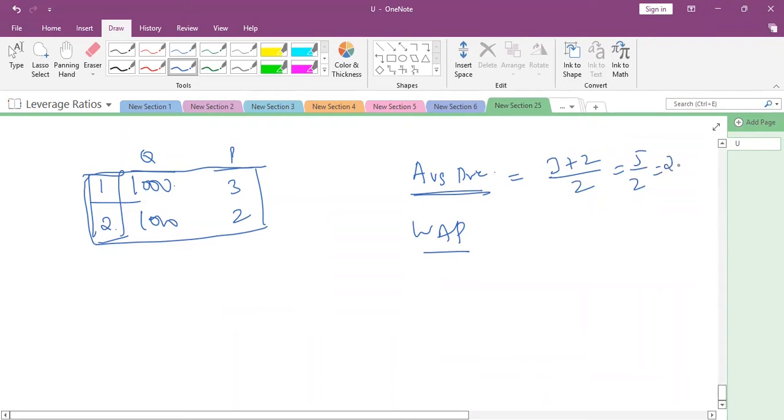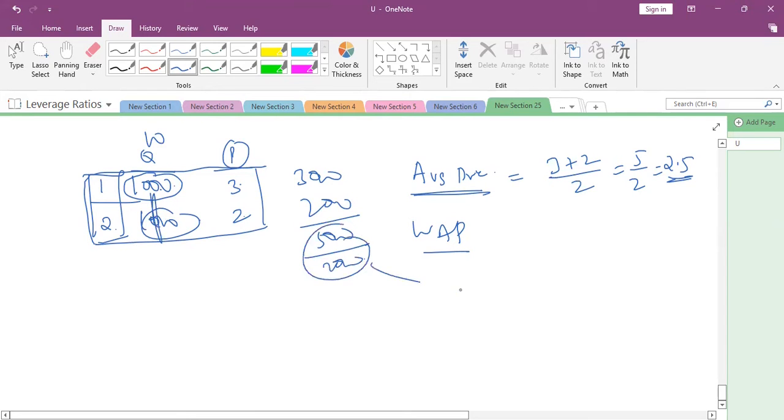2.5. Yes. Now my quantity is this much. This is the weight I am considering. This is the price. So weight into price is 3000, weight into price is 2000. My cumulative is 5000. Divide by the weight. Weight is how much here? 2000. How much are you getting?